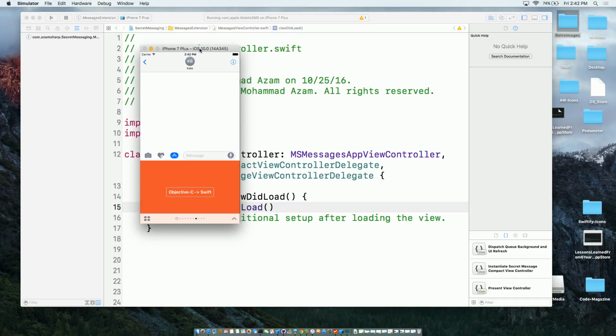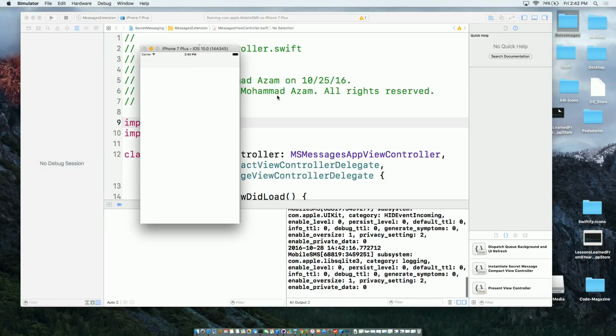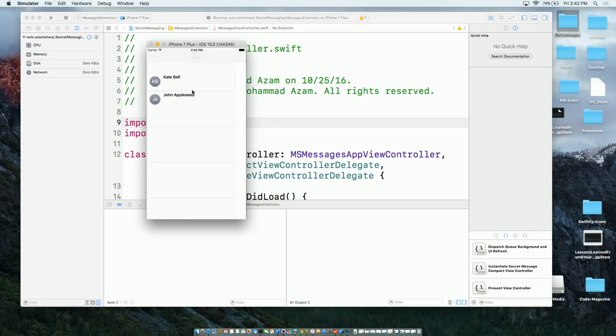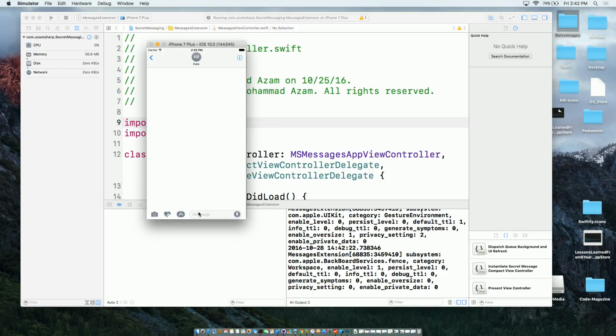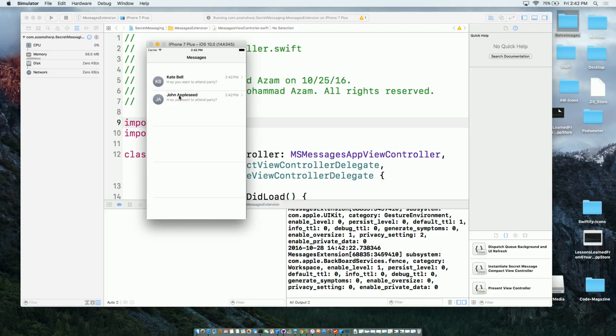And of course, teenagers these days, they only talk in text messages, right? They don't call each other. So let's say one of the teenagers is Kate and the other one is John. So Kate sends a message, let's say, hey, you want to attend the party, all right? And John is going to receive the message, and that's fine. He's going to say, yeah, I want to attend the party. Let's ditch the homework that I was doing, and let's go to the party.